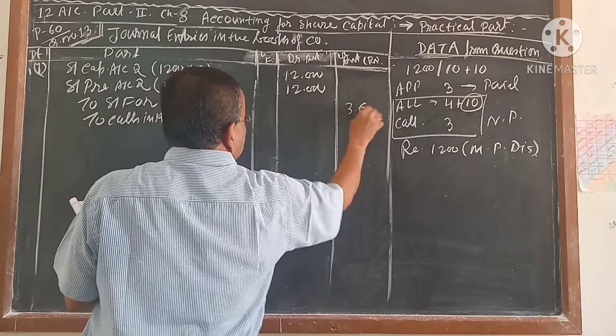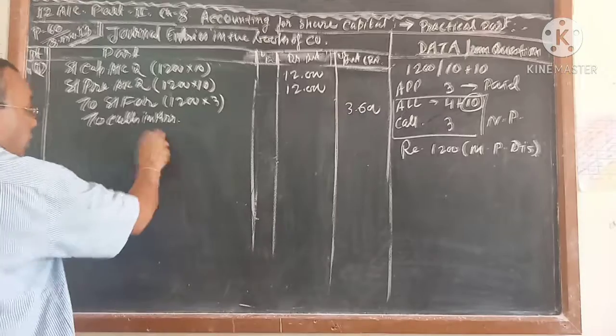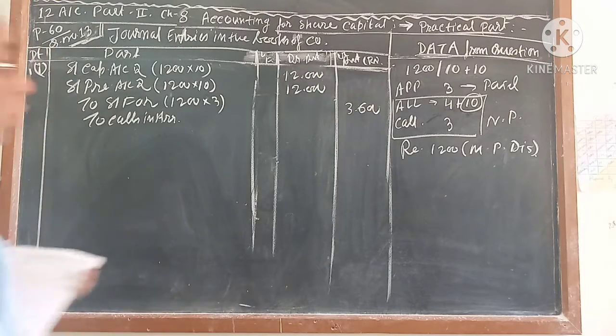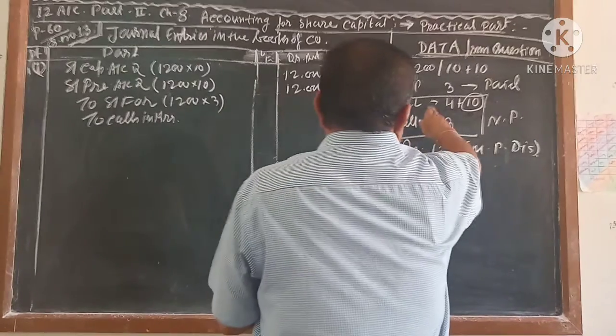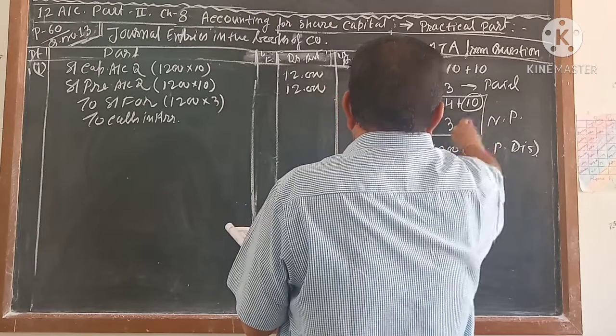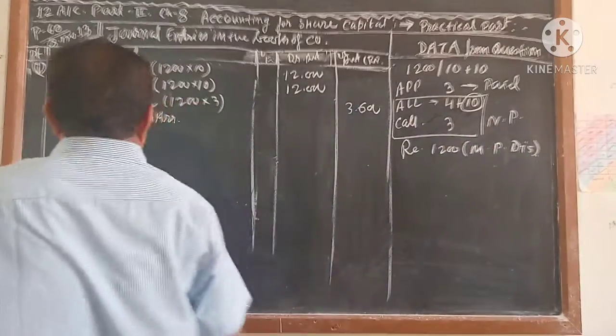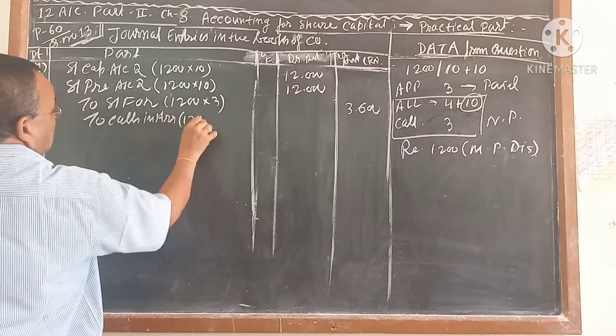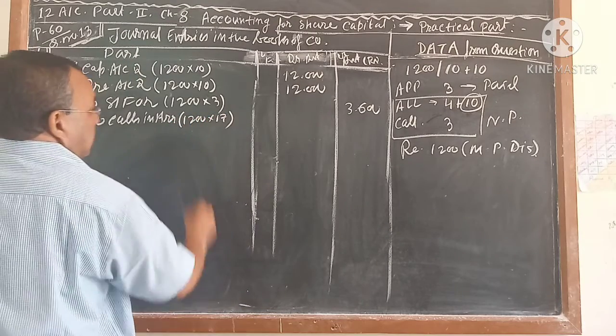Isn't it? And including this, correspondingly, I told you all this. How much? 4 plus 10, 14 plus 3, 17. You can write here 1,200 into 17.